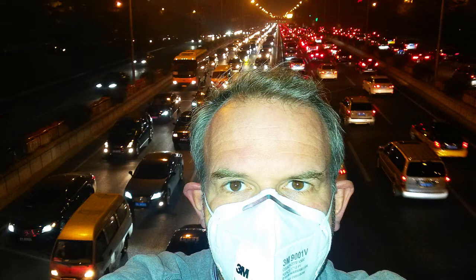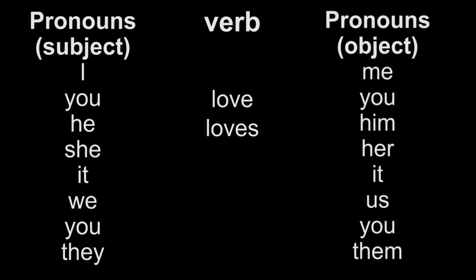If you want to say all possible combinations, I love you, you love me, she loves him, we love them, etc., etc. In English, what do we need? First, a set of personal pronouns called the subject. There are 8 of these. Then the verb, which has 2 forms. And finally, another set of personal pronouns called the object. Again, there are 8 of these. What does this mean? That in order to say all those possible combinations, you need to know 14 different words.